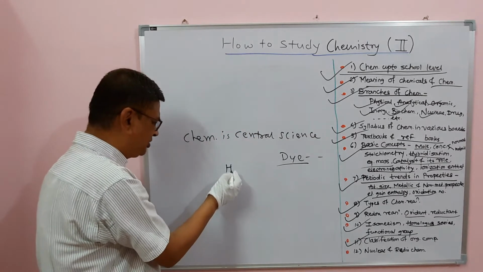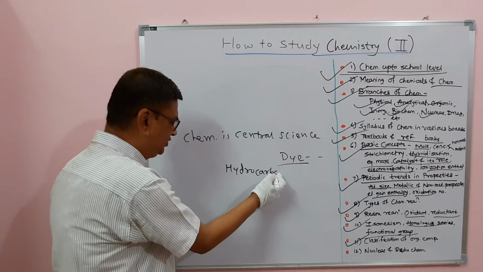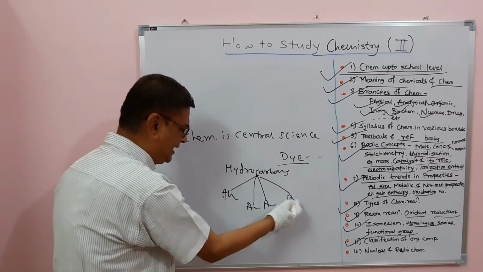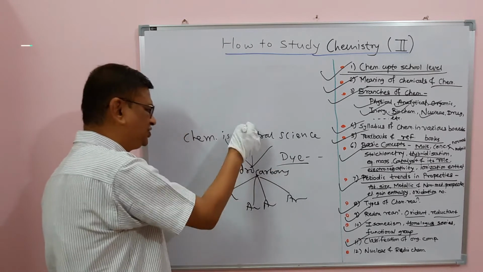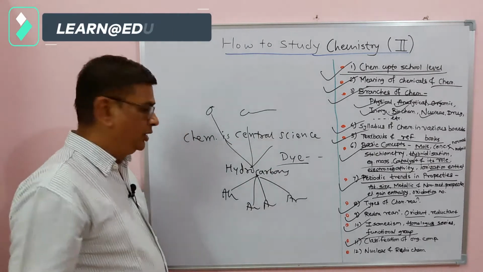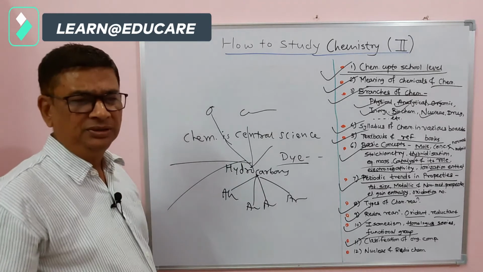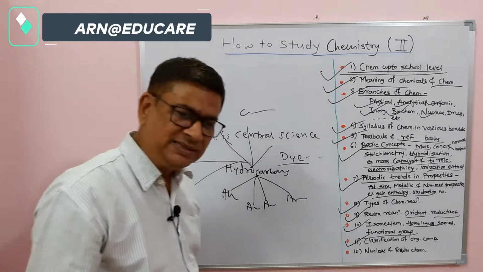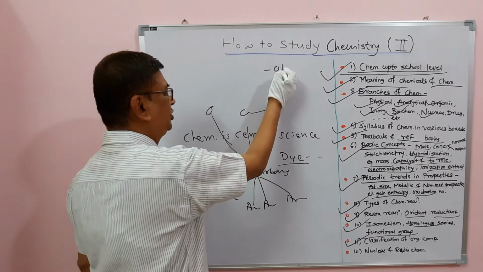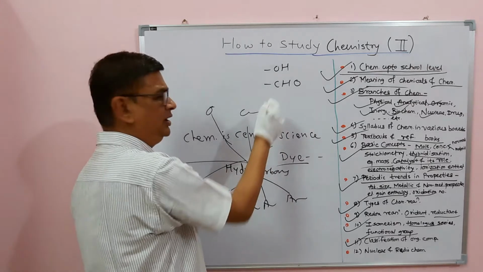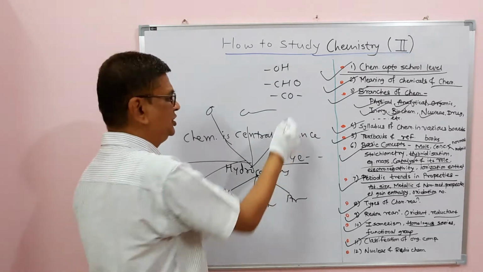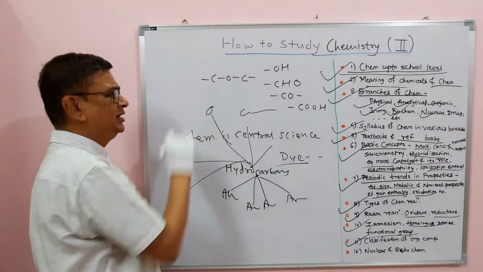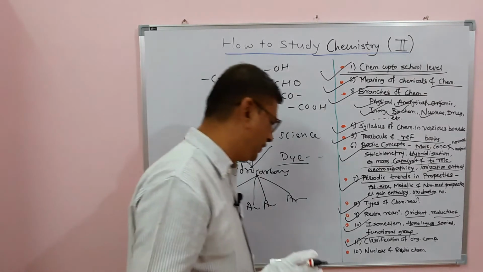Organic compounds have a very special type called hydrocarbons. These hydrocarbons are further divided into alkanes, alkenes, alkynes, aromatic compounds, or other types of classification like open chain compound, closed chain compound, or saturated and unsaturated hydrocarbon. Students should know all this in detail. Classification of organic compounds is also on the basis of functional group. For example, this is the functional group of alcohols, this is the functional group of aldehydes, of ketones, of acids, of compounds called ethers, and so on. This functional group is very important.